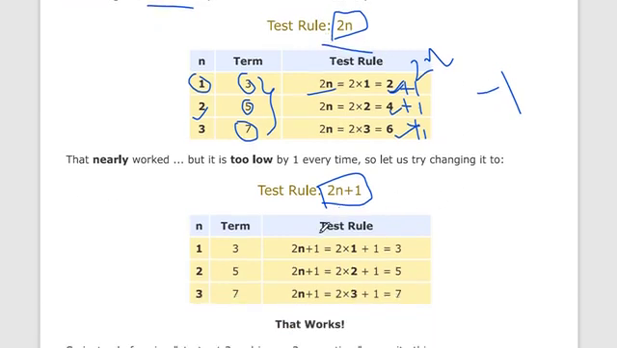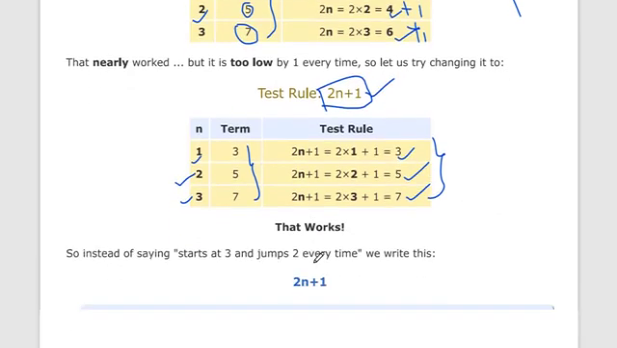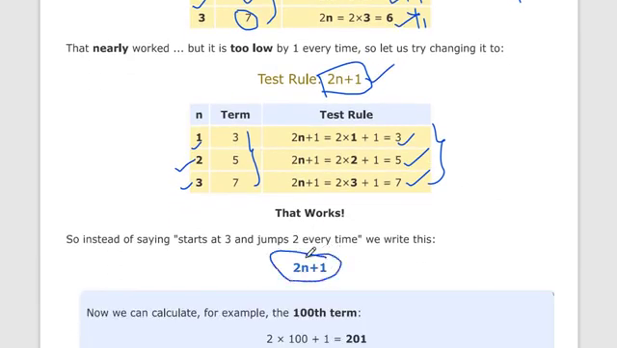Now let's test this formula, 2n plus 1. If n is equal to 1, we get 3. If n is equal to 2, we get 5. If n is equal to 3, we get 7. So you can see that the original terms and our formula's terms are equal. So the formula for this sequence is 2n plus 1.